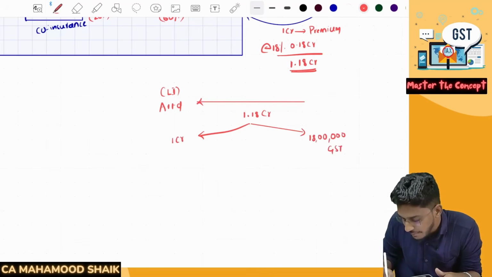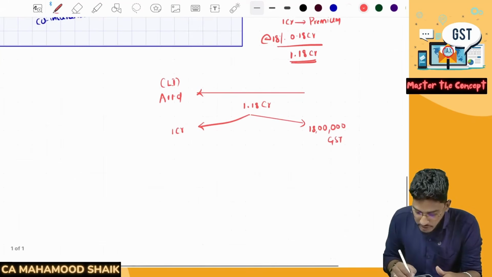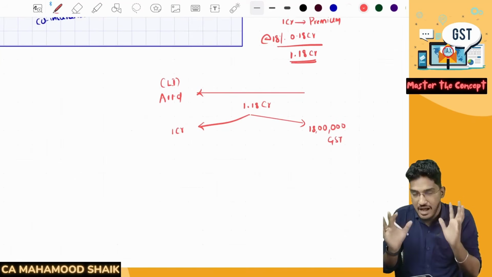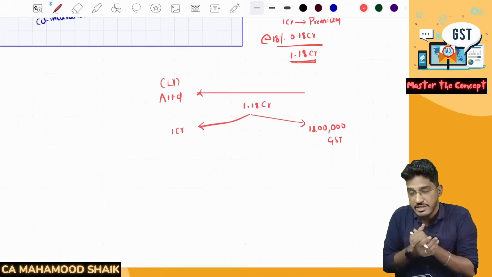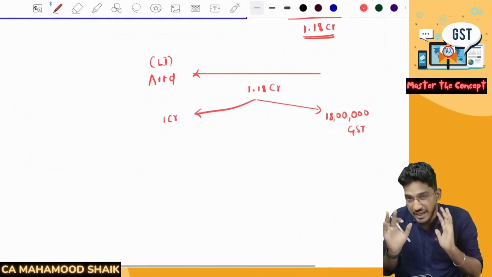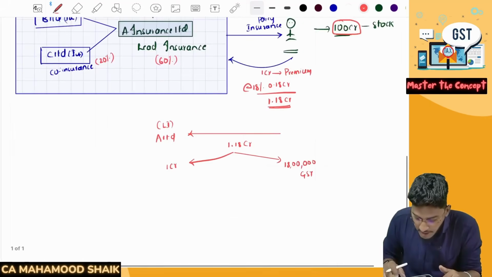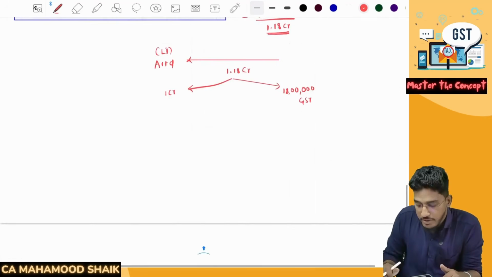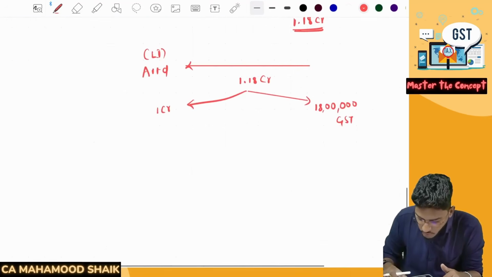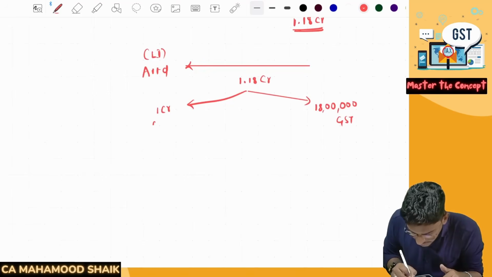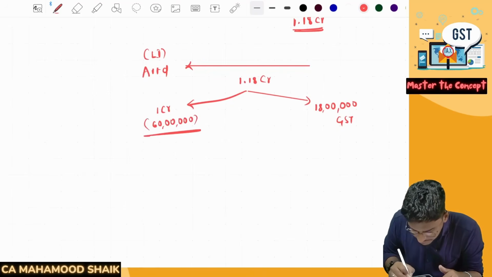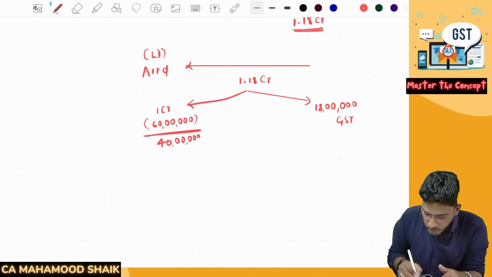Balance 18 lakh rupees will be paid as GST to the government. Now, can A Limited retain this entire 100% of the premium? Can they retain the entire 1 crore rupees? No. Why? Because they have accepted to take only 60% coverage. So out of this 1 crore, A Limited will take only 60 lakh rupees. The balance of 40 lakh rupees should be distributed to the co-insurers.